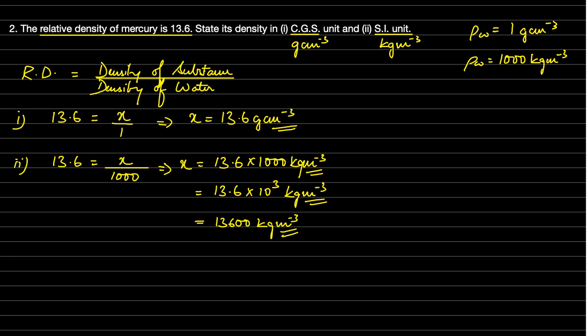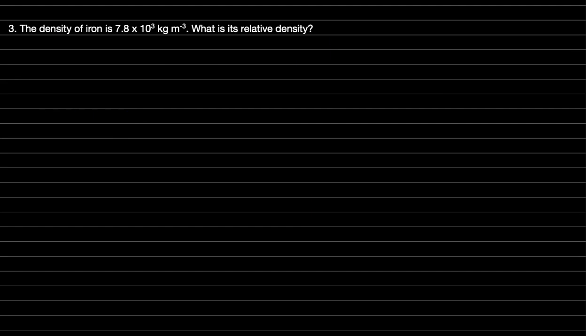Getting into the next question, that is question number 3. The density of iron is 7.8. So density is given as 7.8 into 10 to the power of 3 kg per meter cube. It's there in SI unit itself. We need to find the relative density.